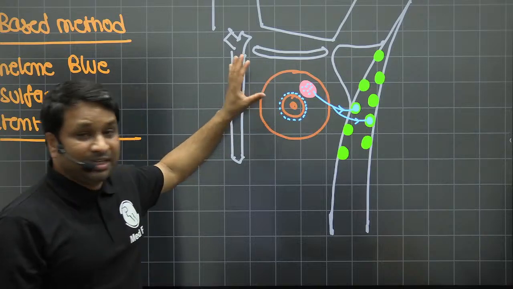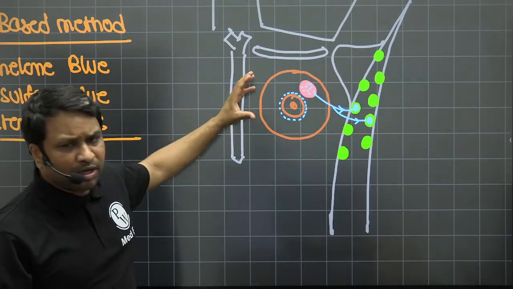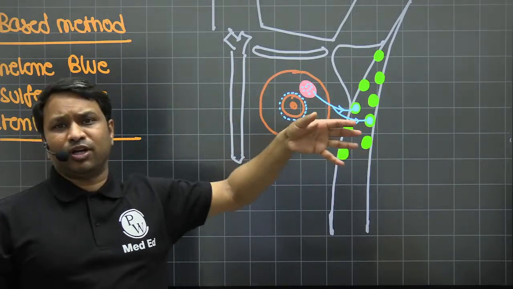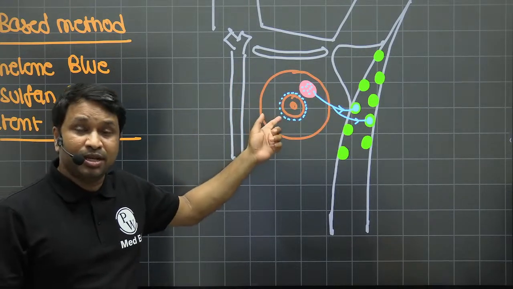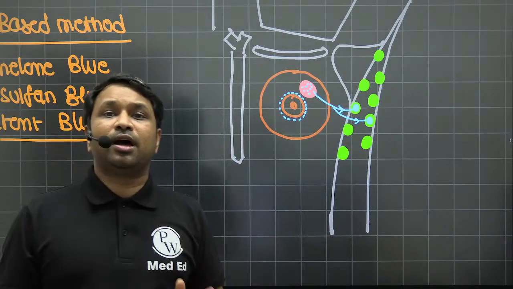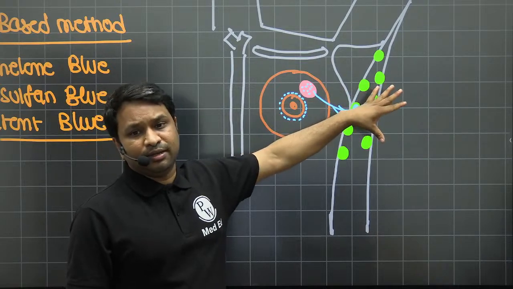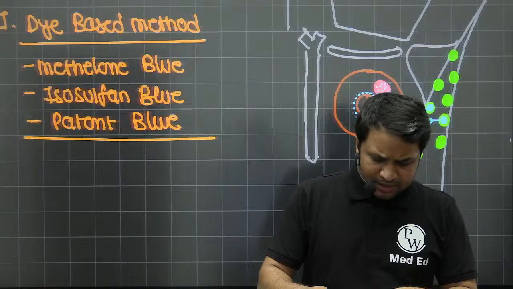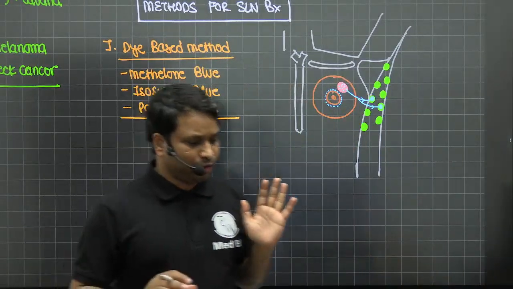So half an hour gives me adequate time. Once I start dissecting, remove the specimen, and reach down to the axilla, it takes another 45 minutes. So half an hour before the incision, and another half an hour to 45 minutes after the incision to reach the axilla, gives you a good 1 to 1.5 hours. That is adequate for the dye to reach the lymph nodes. Once you get these blue-stained nodes, you'll send them for frozen section. In the frozen section, my pathologist, who is in the OT itself, will tell you if it is positive or negative for tumor.